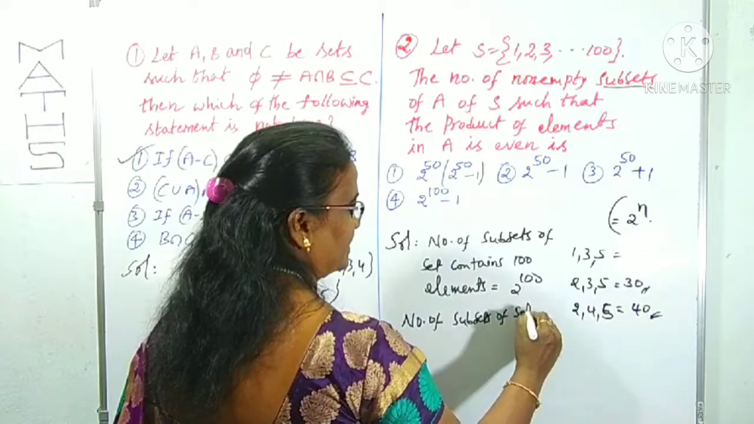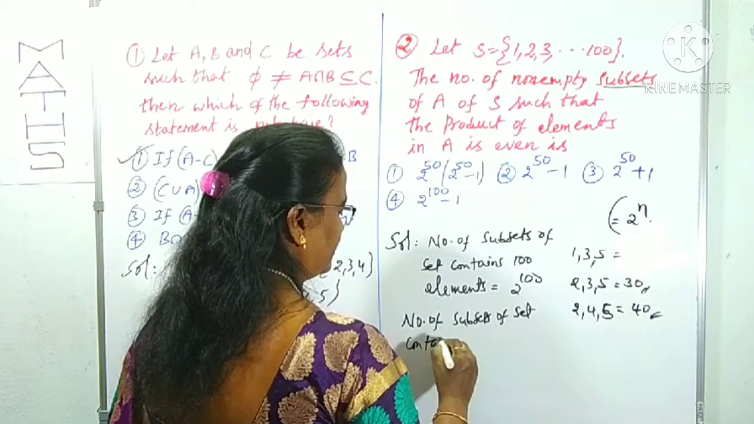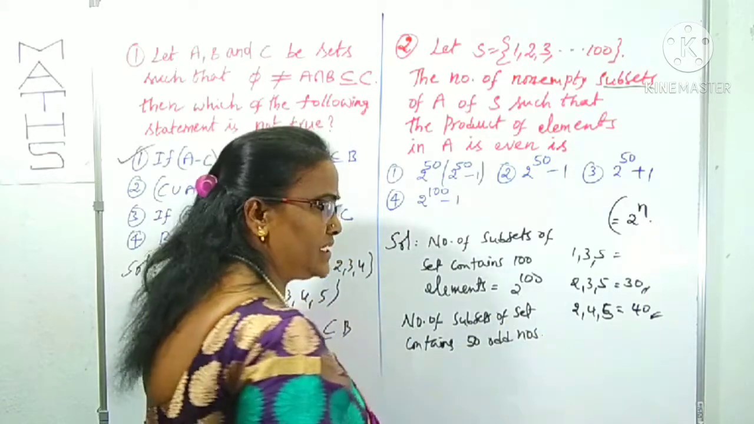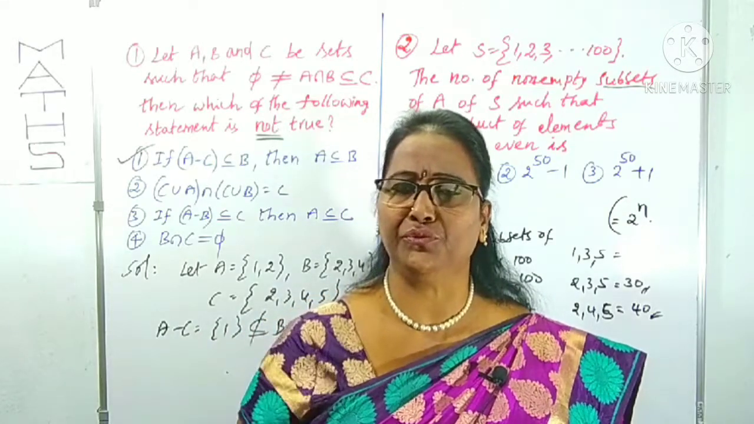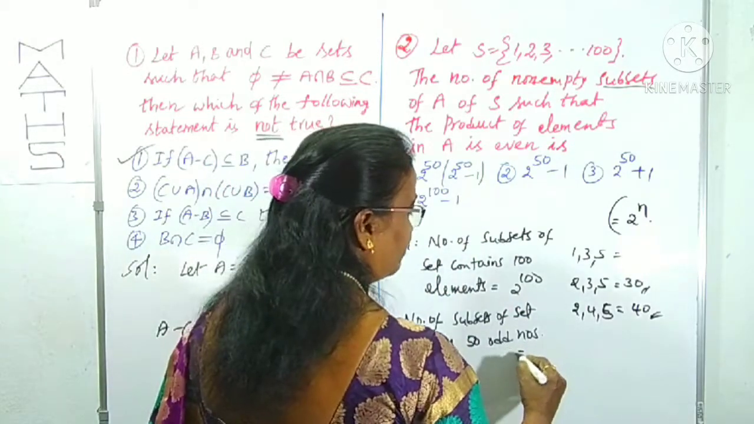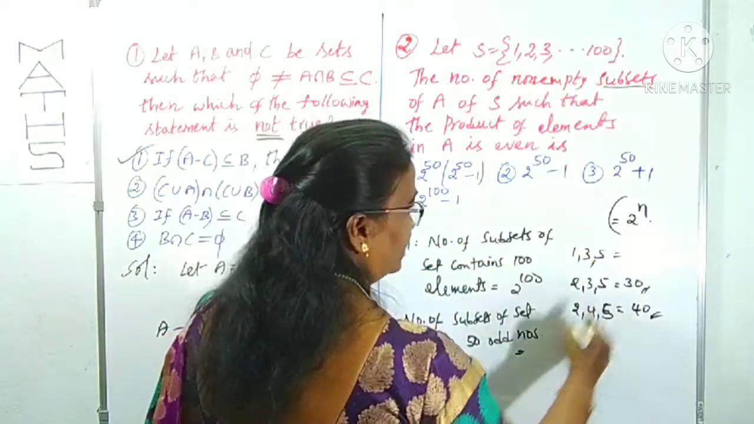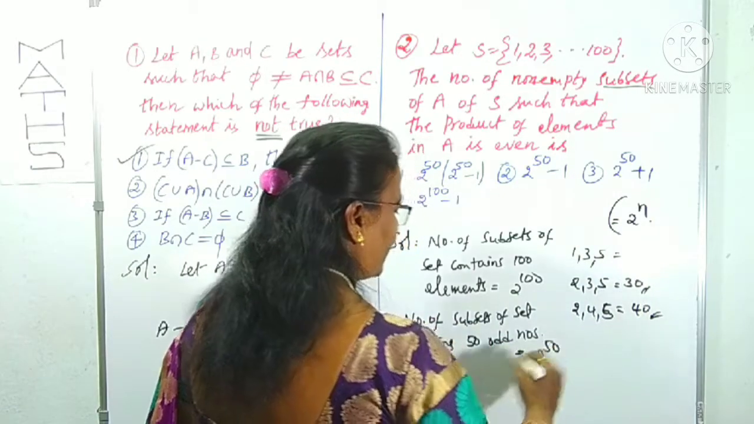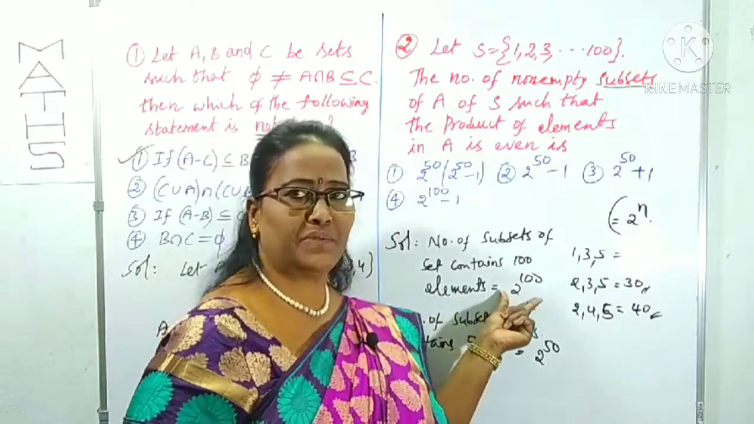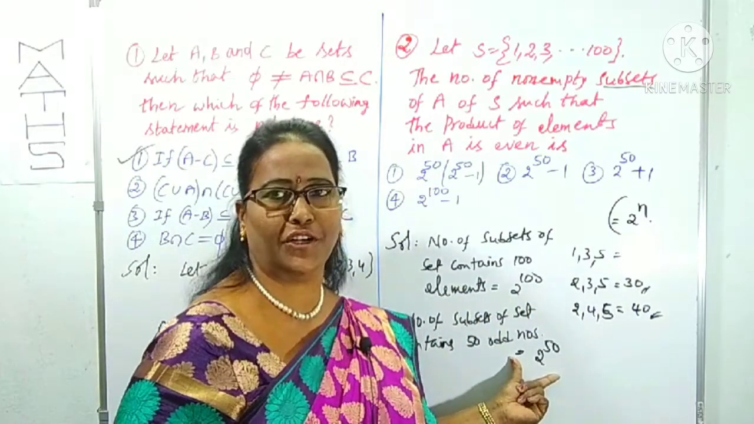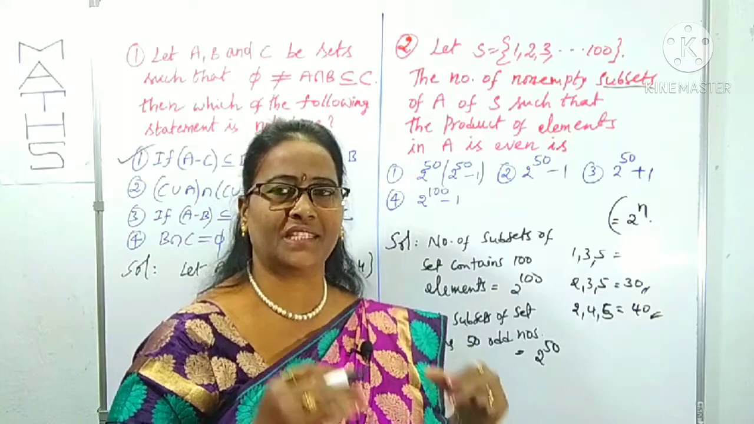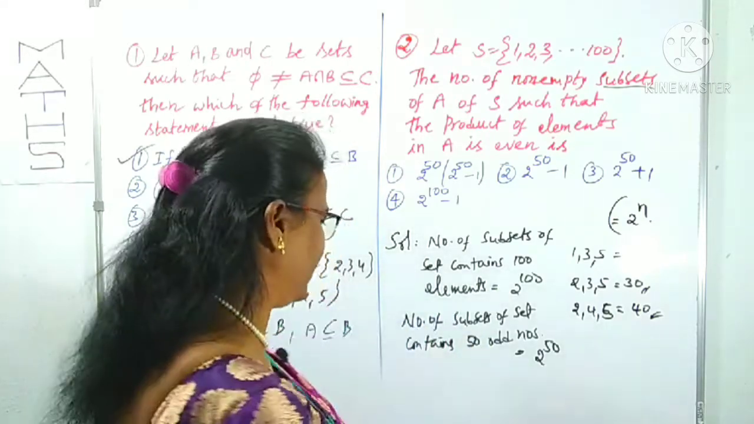The number of subsets of the set that contains the 50 odd numbers. Why am I taking odd numbers? If we take odd numbers, the product of all of them is clearly an odd number, not an even number. There are 50 odd numbers here, so by this formula it is 2 power 50. But what we want is that the product is even. We get that from the total number of subsets minus the subsets formed by the odd numbers. That is the required number of subsets, the subsets such that the product is even.